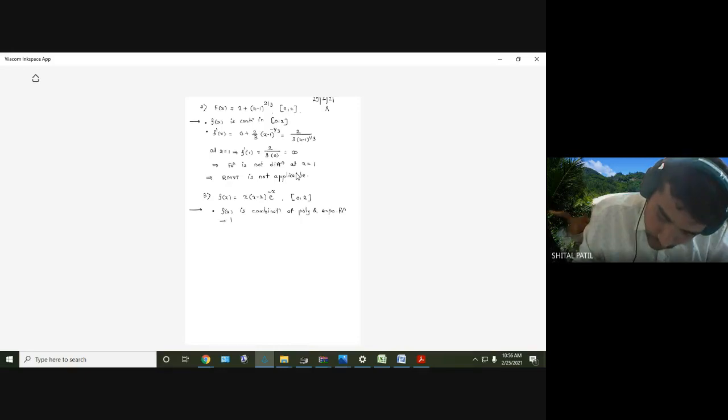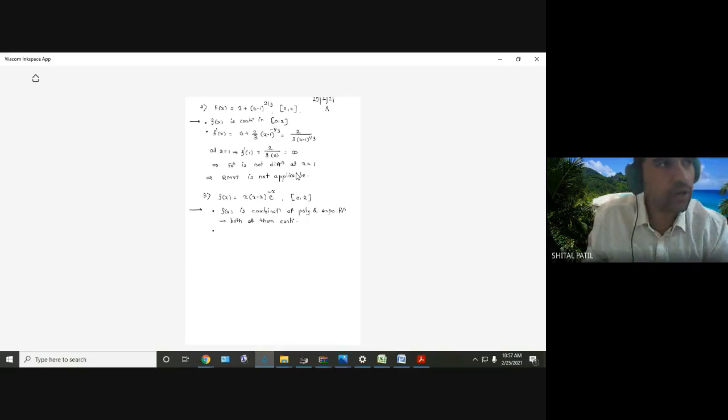Right. Both of them are, yes, both of them are what? Continuous. Polynomial is always continuous. Exponential function is always continuous.